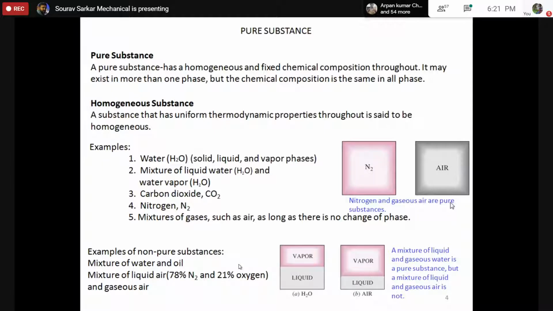So these are the things that I'm trying to say. Just like liquid water, solid ice, and vapor, ice is also a pure substance. The ice, liquid, and vapor come under the same pure substance, that is H2O, or water. So this is the introduction of pure substance, and also the homogeneous substance.